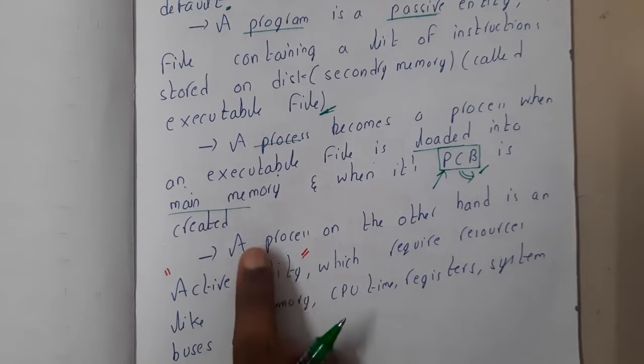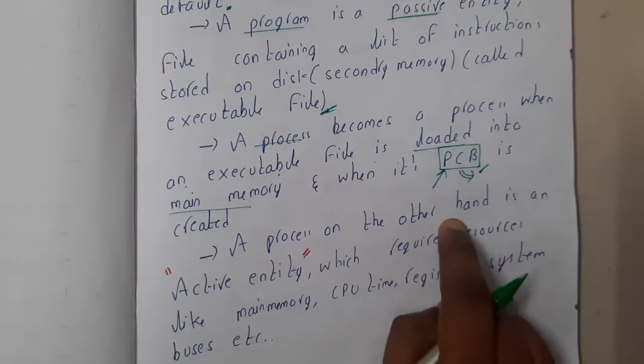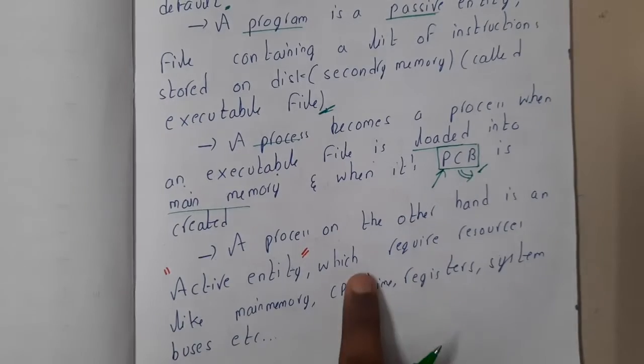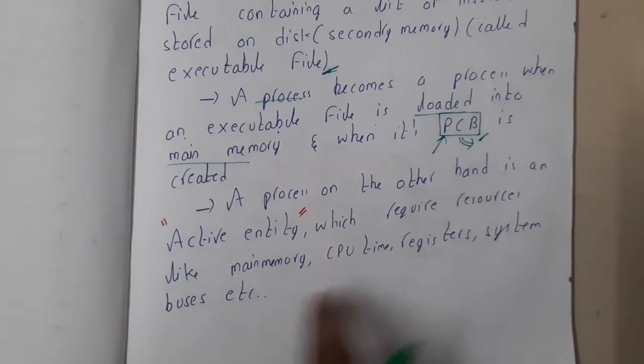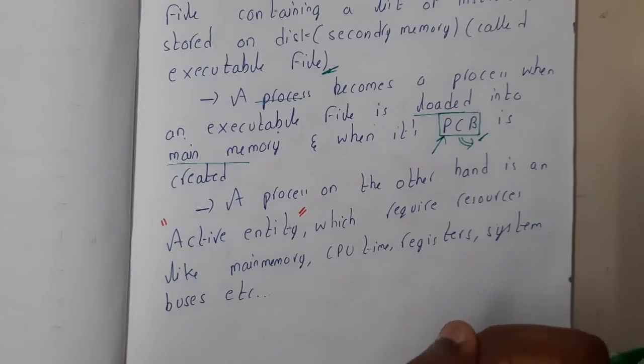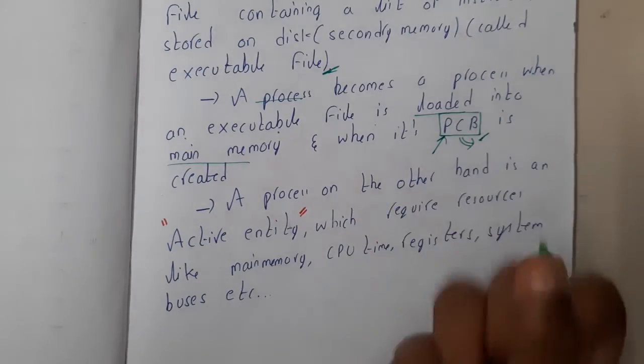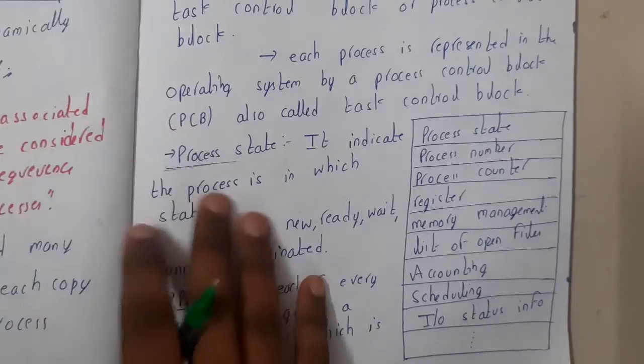Let us continue. A process, on the other hand, is an active entity which requires resources like main memory, CPU time, registers, system buses, etc. So a process is an active entity, and it needs multiple things.